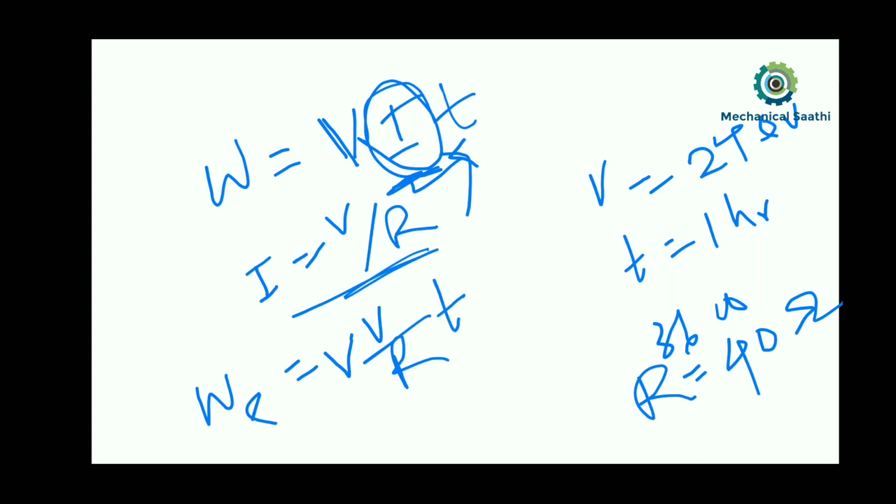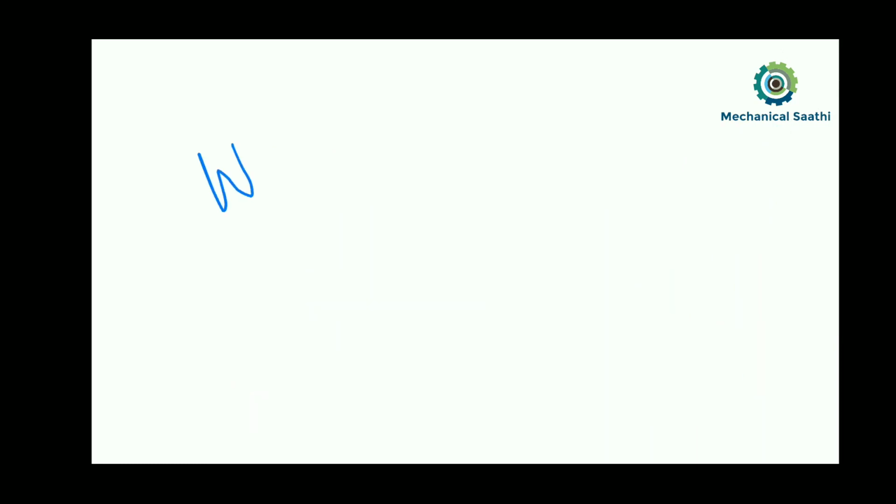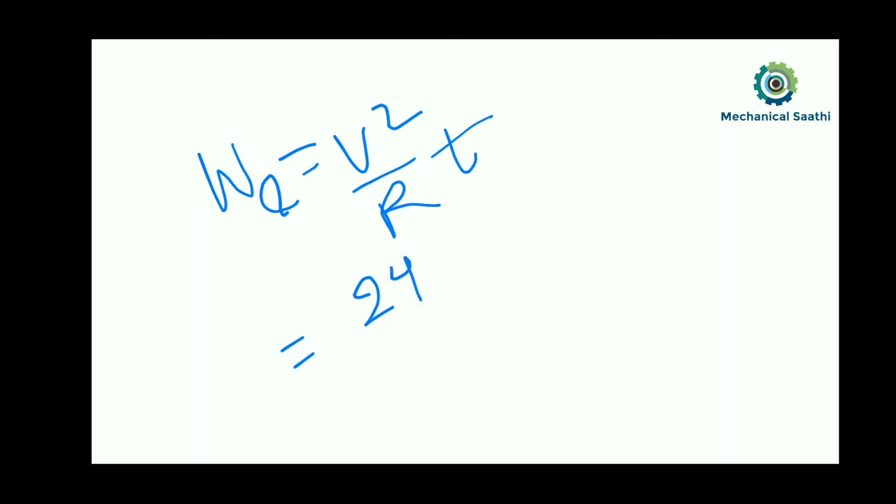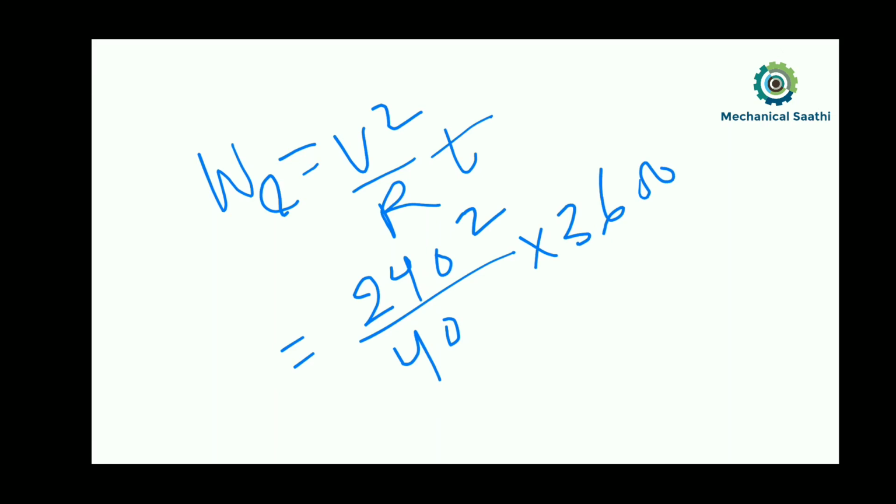So W electrical equals V square by R into T. V is given as 240, so this is the square of that, R is 40 ohm, and T we have calculated, that is 3600. If we calculate this value, we will get it in joule.